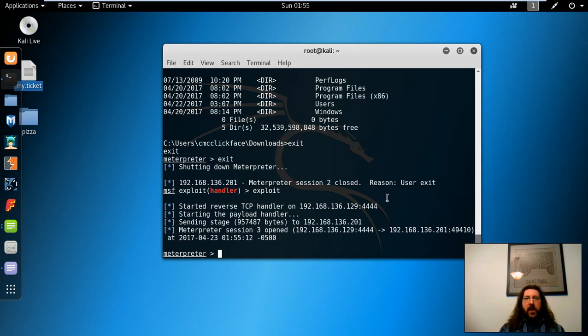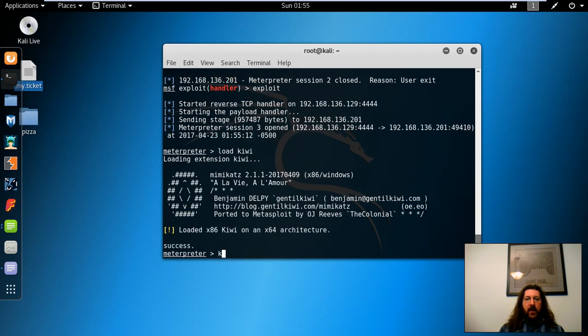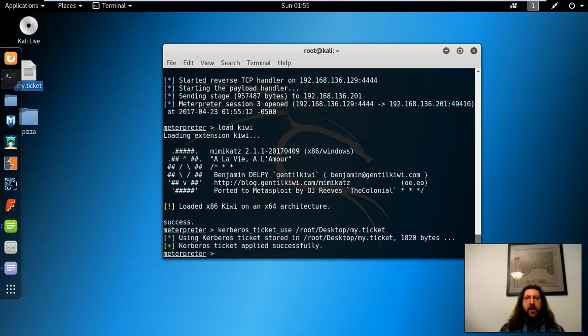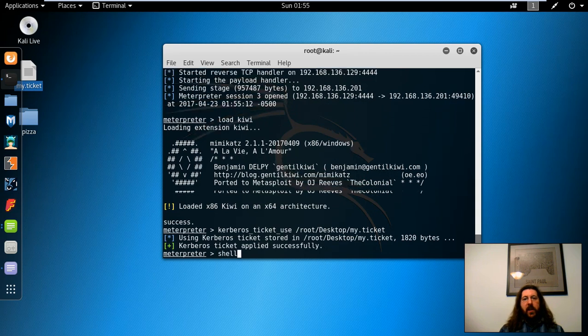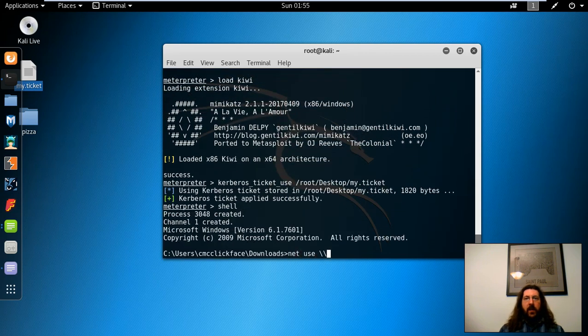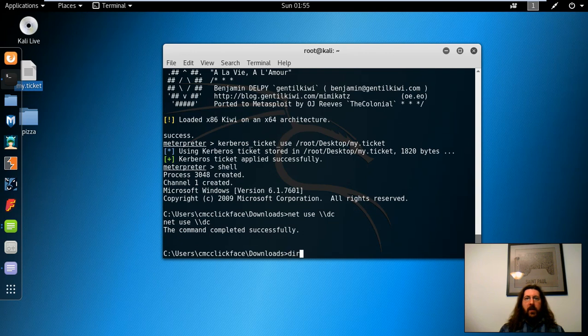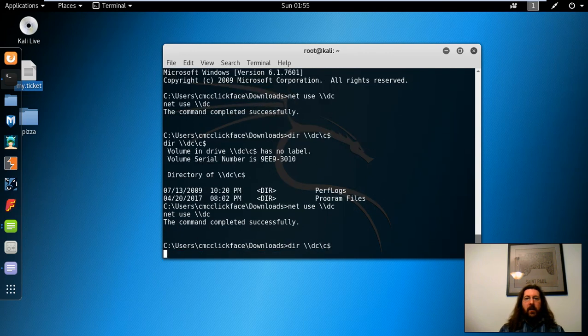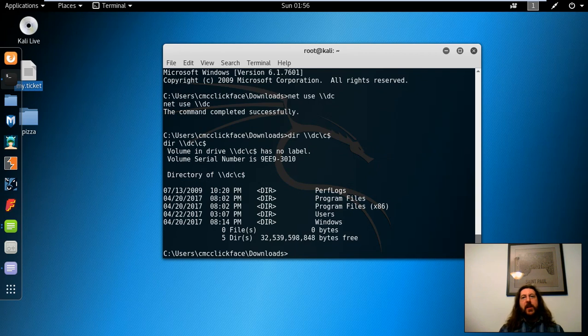So then let's go ahead and rerun the Kerberos ticket use. So go to Kiwi. Okay, now kerberos ticket use root desktop ticket. Okay, we successfully used that. Let's drop the shell. And see, we still gained access even after changing the administrative password.